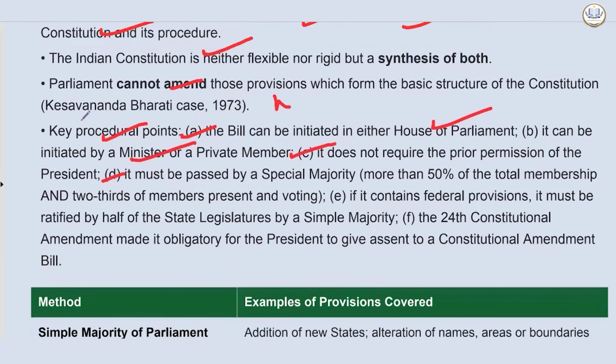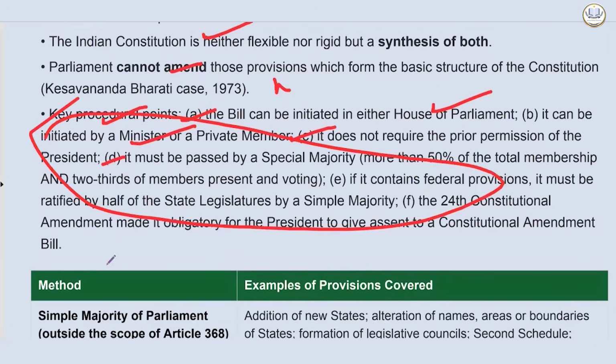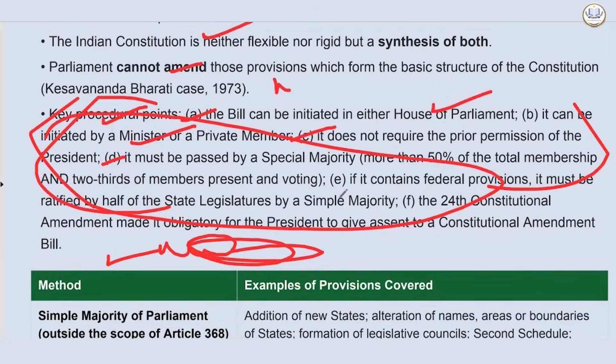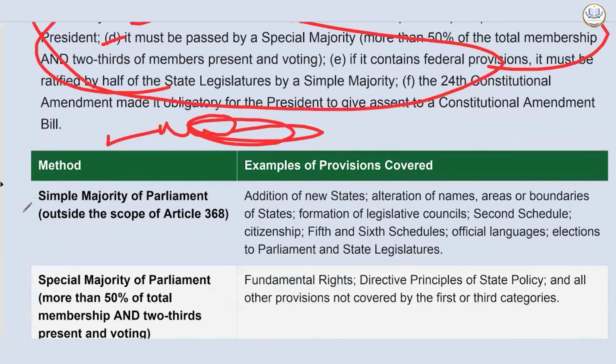It's all written together in one area, but we will read the classification, then we will understand what is applicable when. So, simple majority of Parliament, outside the scope of Article 368: addition of new states, alteration of name. If it is done, it can be done with simple majority. Alteration of names, areas, or boundaries of state, like Kerala. Formation of legislative councils. Second schedule, citizenship. Fifth and sixth schedule, official languages, elections to Parliament and state legislatures.